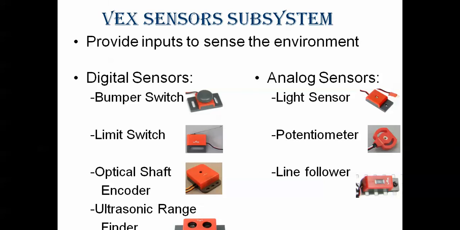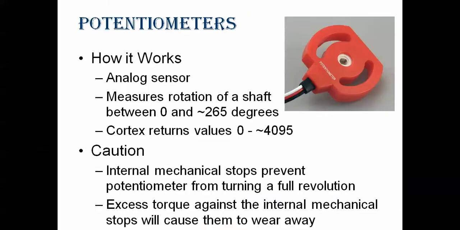We will explain briefly in the next lecture, inshallah, using some assembly and showing examples of how the bumper switch, limit switch, optical shaft encoder and ultrasonic rangefinder work. Then we have some analog sensors, for example the light sensor, the potentiometer and the line follower.